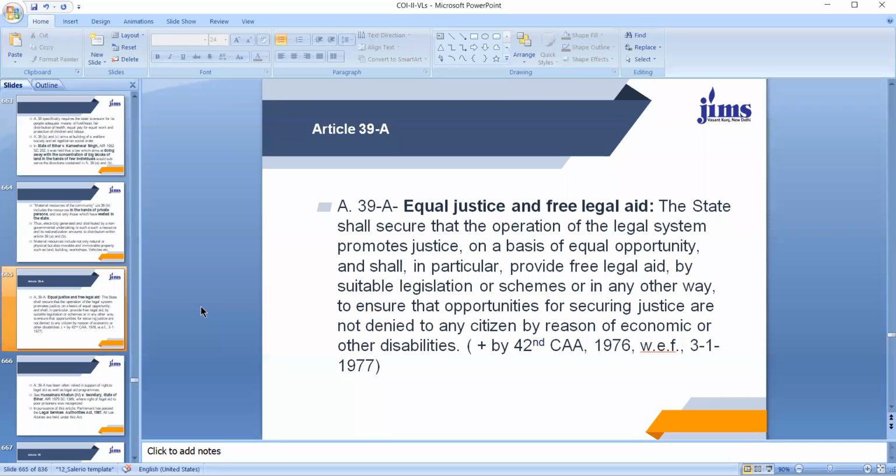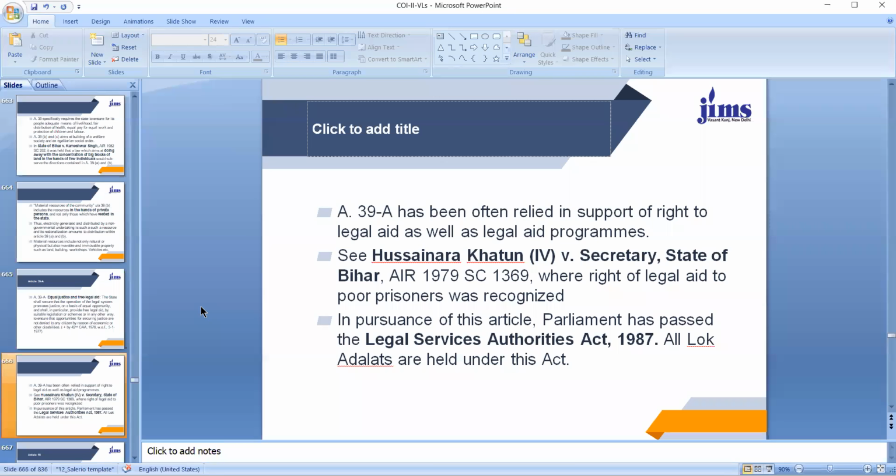Article 39A has often been relied on in support of the right to legal aid as well as all legal aid programs. You know, this leading case of Hussainara Khatun versus Secretary of State of Bihar. In this case, right of legal aid to poor prisoners was recognized. This is a very important judgment.